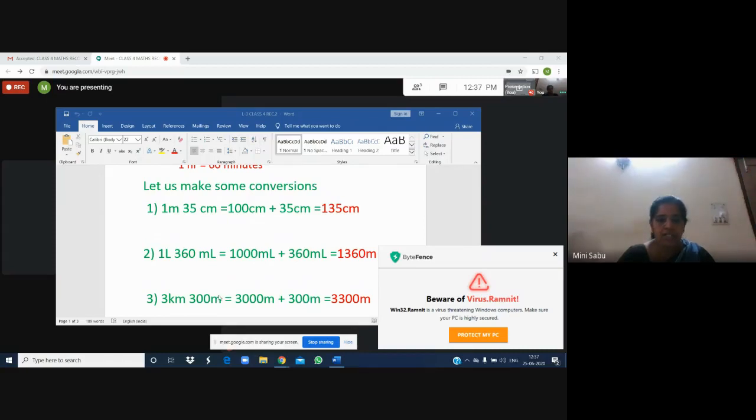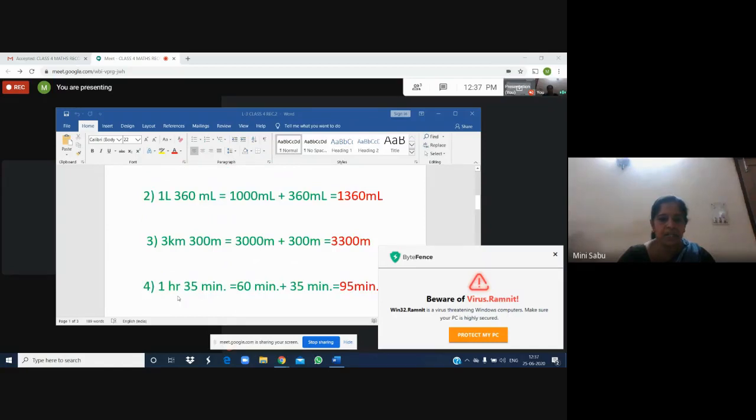Then next question is 3 kilometer, 300 meter. Again, 1 kilometer is 1000 meter. Therefore, 2 kilometer is 2000 meter, and 3 kilometer is 3000 meter. And this is changed to meter. And now we can add this meter with this meter. 3000 meter plus 300 meter, 3300 meter.